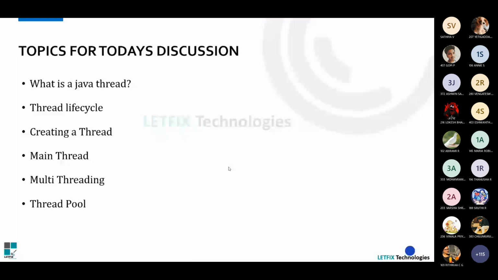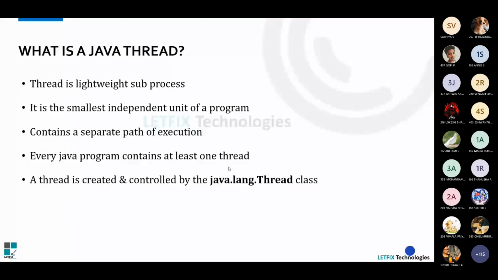When talking about the Java thread, as we all know, in the context of Java the thread is a lightweight subprocess. You all know what a process is, and a thread is widely used when we need certain processes to occur in parallel.